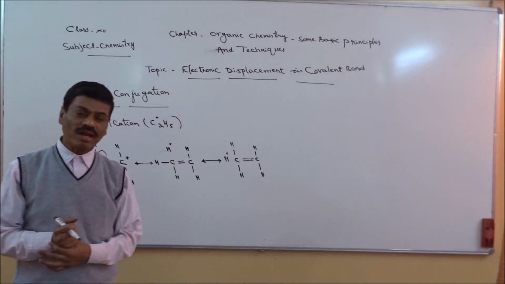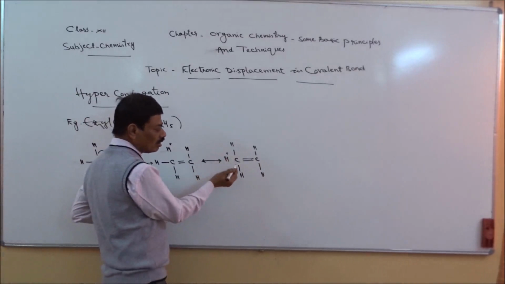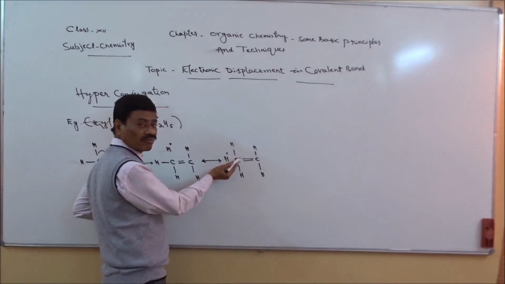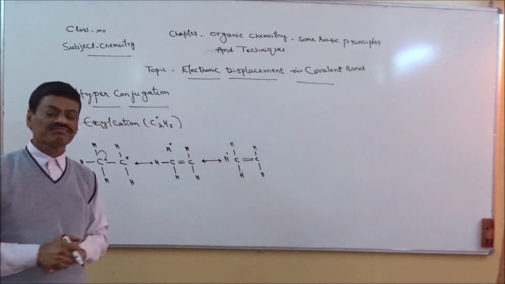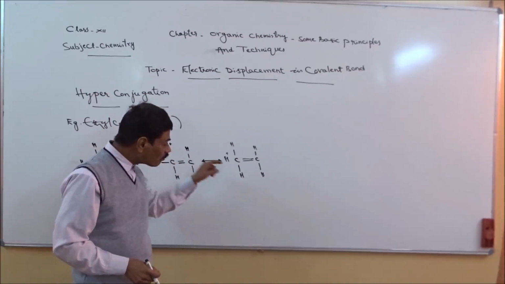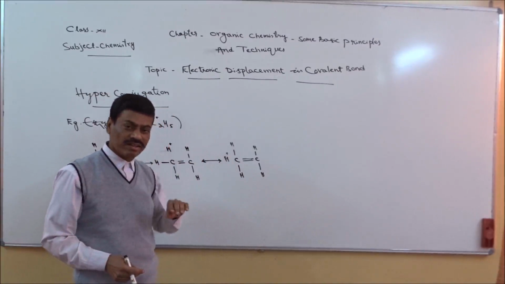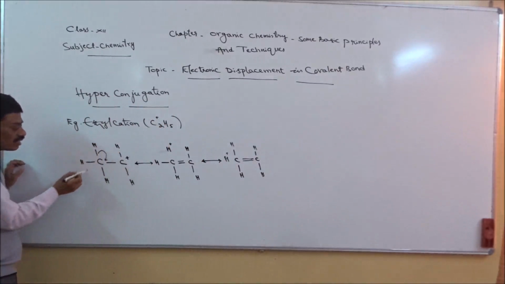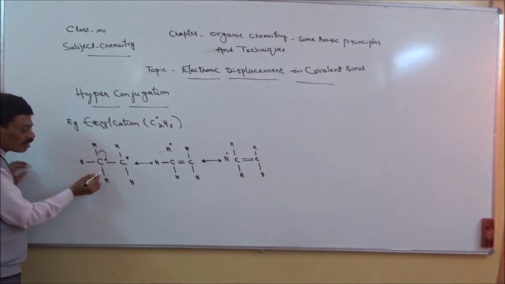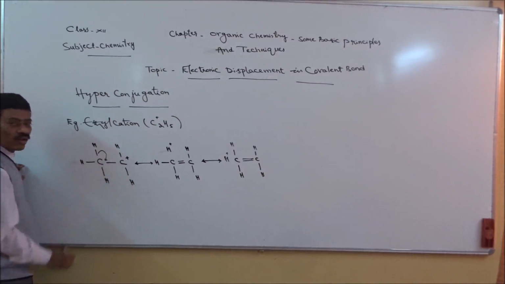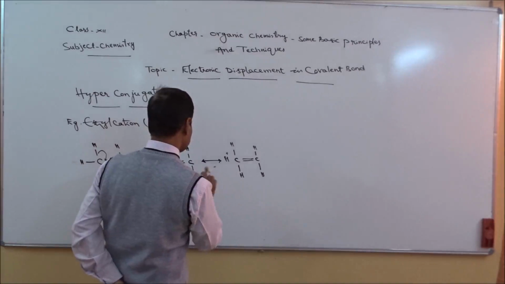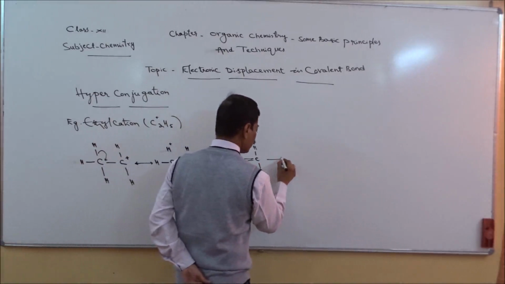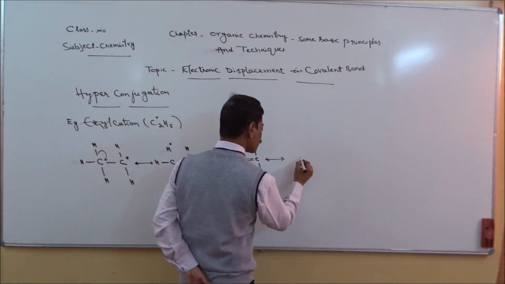In next structure, what happens is, this pi bond will, imagine, it has come back in between this carbon and hydrogen. And the bond lying between this carbon and hydrogen gets delocalized. Or, look at this structure, instead of this bond now, the other bond lying between carbon and hydrogen can be delocalized. Then we will get the structure like this.